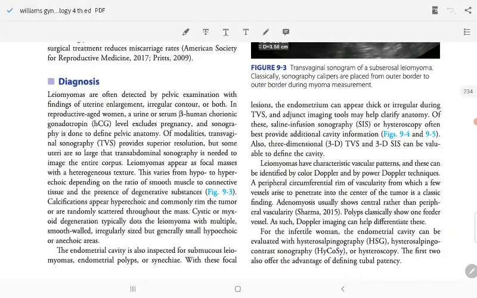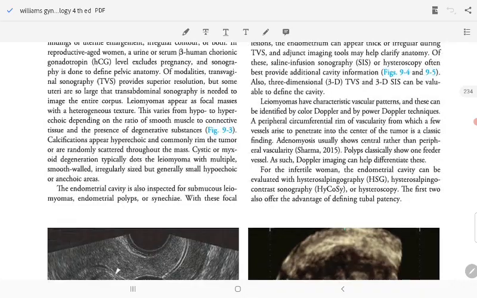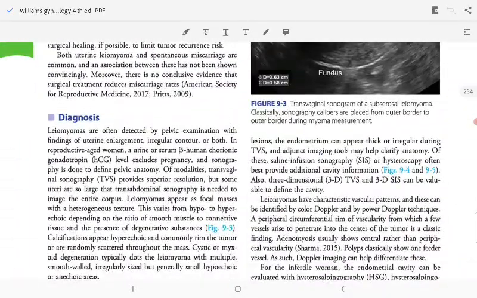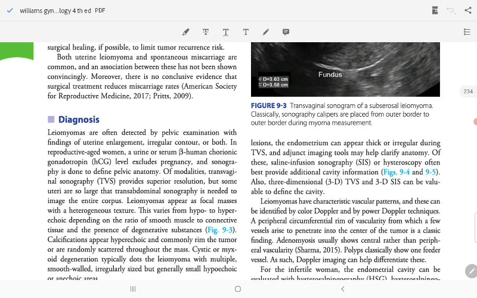This pair is hypoechoic. The endometrial cavity. Leiomyoma has a characteristic vascular pattern.